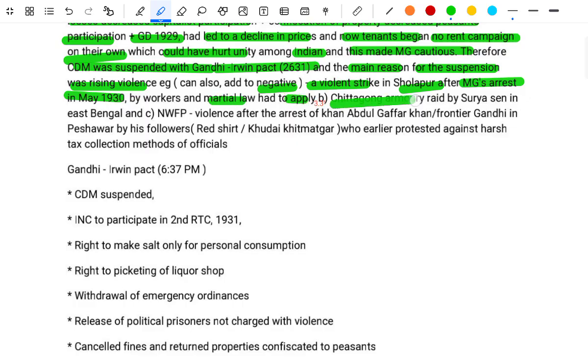The Chittagong Armoury Raid by Surya Sen in East Bengal, and the NWFP violence after the arrest of Khan Abdul Ghaffar Khan, the Frontier Gandhi, in Peshawar by his followers, the Red Shirts, the Khudai Khidmatgar, who earlier protested against the harsh tax collection methods of the officials.